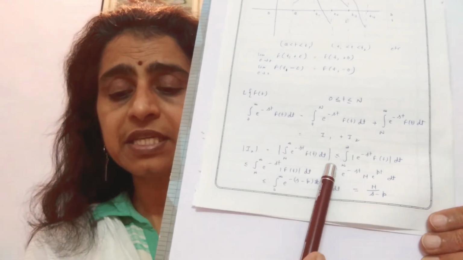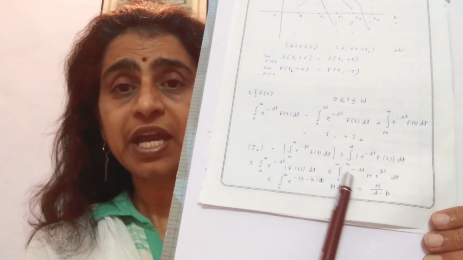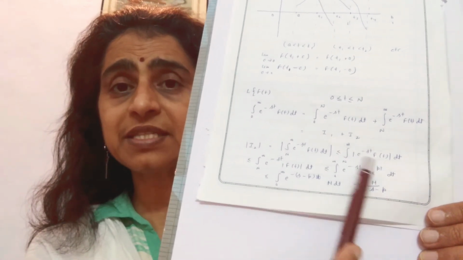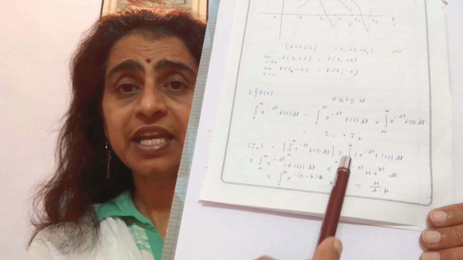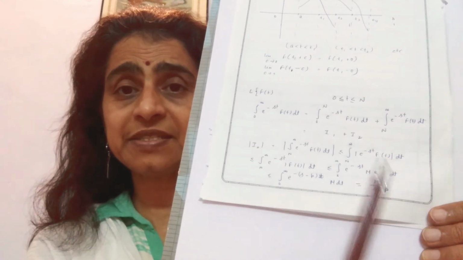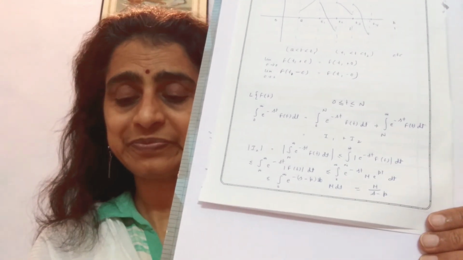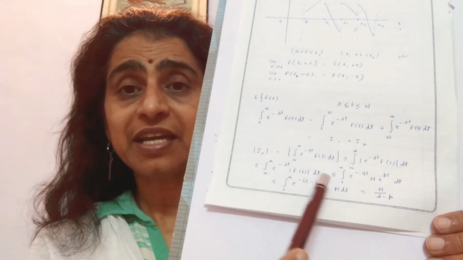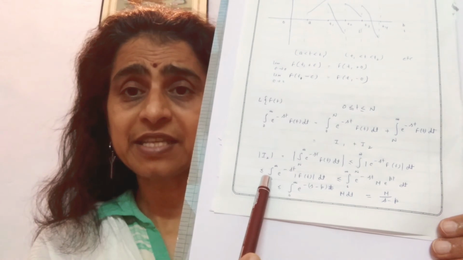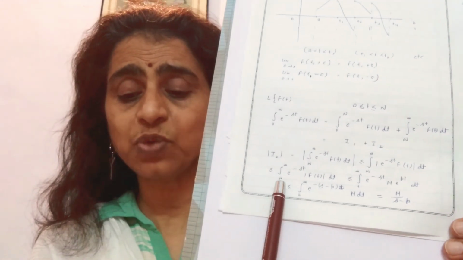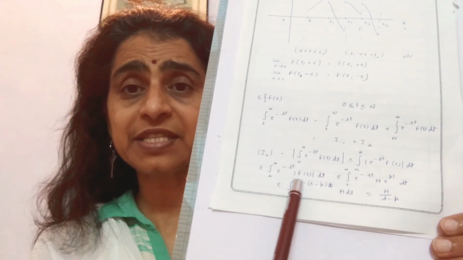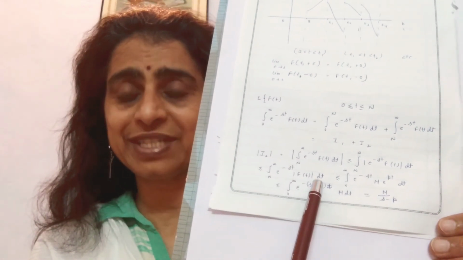Then this is less than or equal to the integral from N to infinity of exponential of minus st f(t) dt, and this will be like this. And again we can write this as less than or equal to the integral from N to infinity of exponential of minus st, modulus of f(t), into dt.